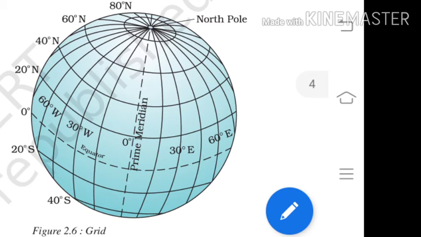All these lines are imaginary, but still they are very important.